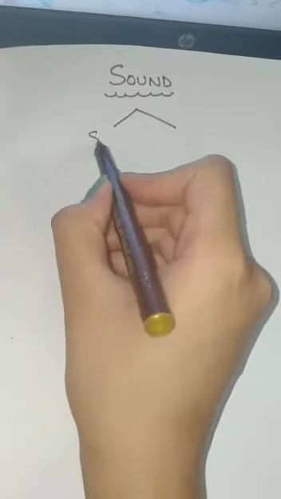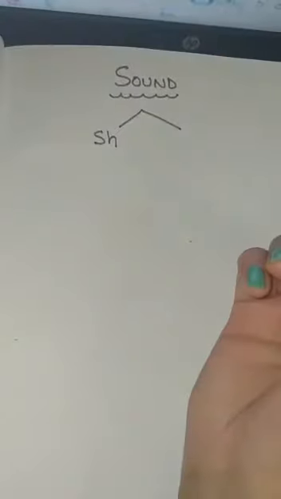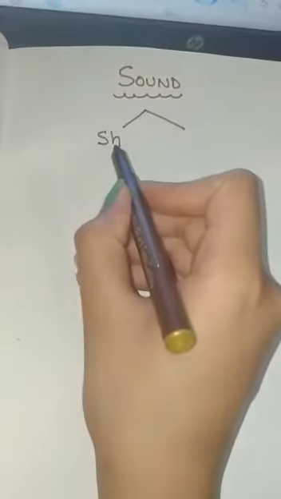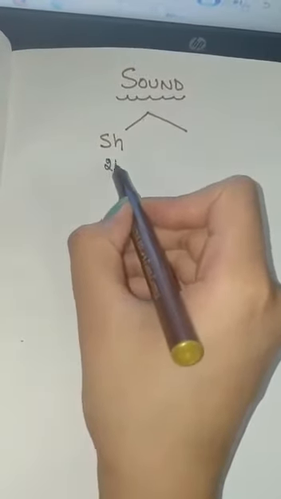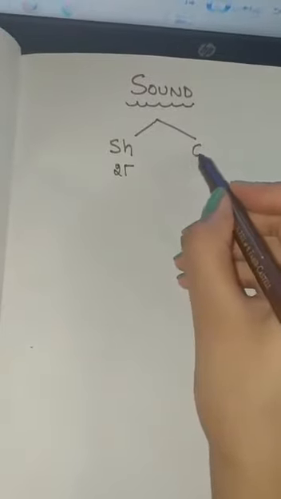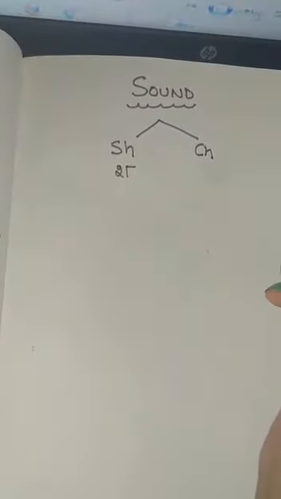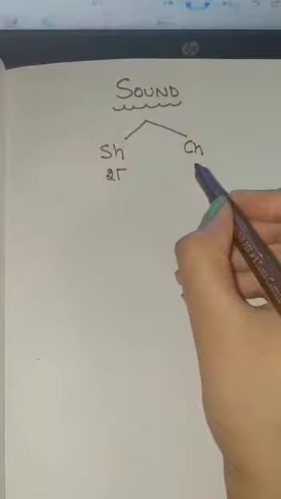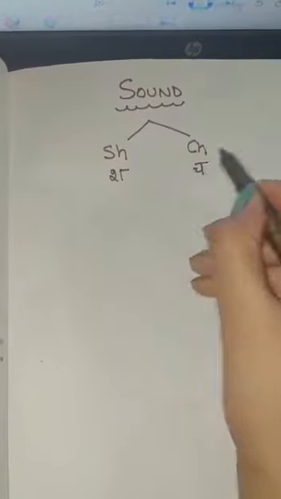In the previous videos, we had done two sounds, right students? The first one was SH, whose sound is sh, and the other sound was CH, and the sound of CH is ch.